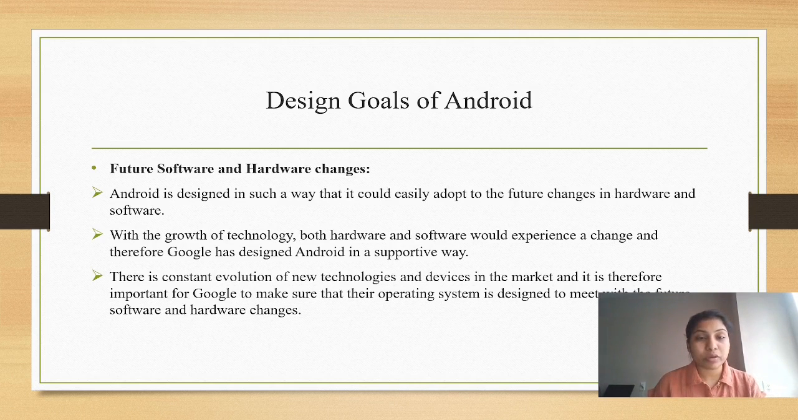And coming to the future software and hardware changes, Android is designed in such a way that it could easily adapt to the future changes in hardware and software. With the growth of technology, both hardware and software would experience a change, and therefore Google has designed Android in a supportive way. There is a constant evolution of new changes and devices in the market, and it is therefore important for Google to make sure that their operating system is designed to meet the future software and hardware changes.